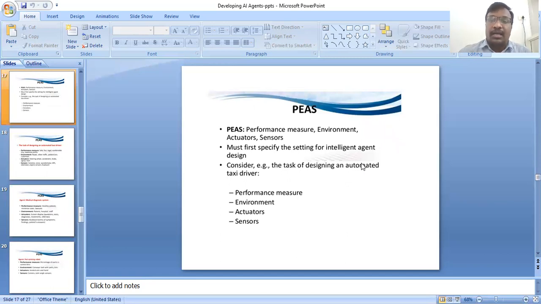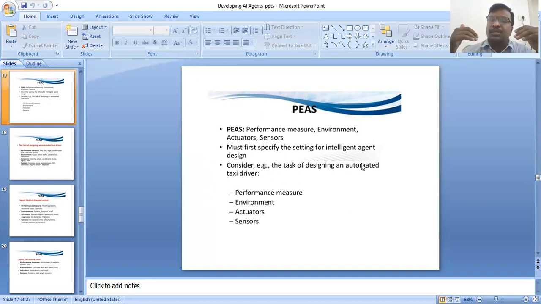Here we consider the task of designing an automated taxi driver. Take this example. We need the performance measure, environment, actuators, and next one, the sensors. The most important is the design of the automated taxi driver.